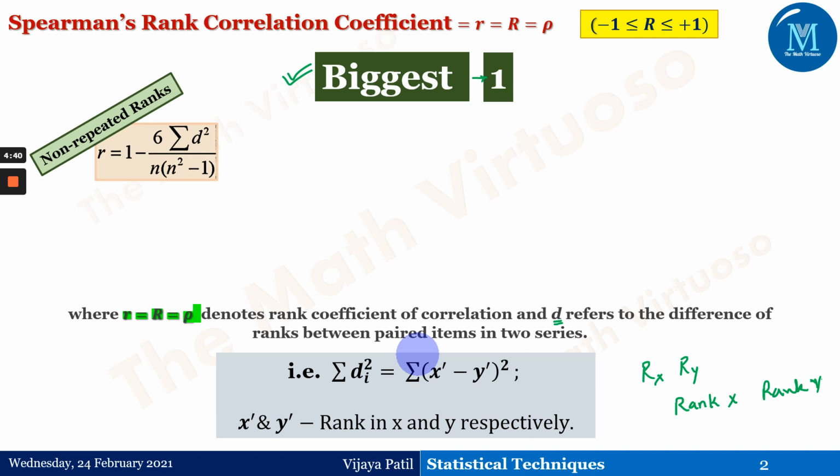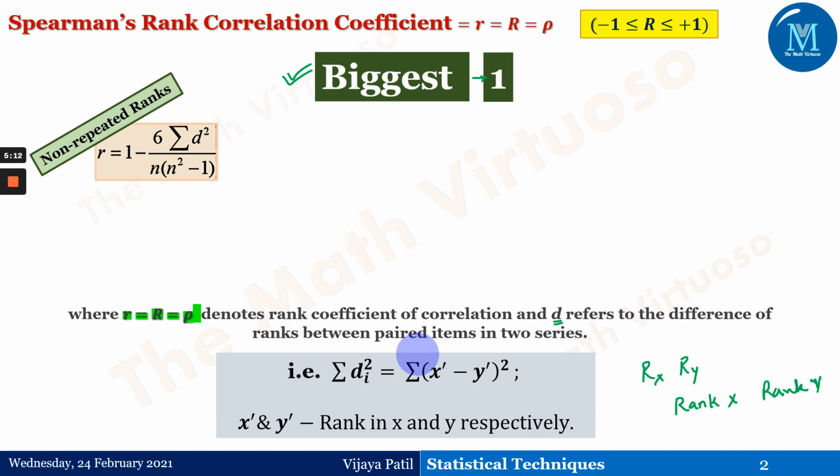Now if any two or more individuals are bracketed equal in any classification with respect to the characteristics A and B, or if there is more than one item with the same value in the series, then Spearman's formula for calculating the rank correlation coefficient breaks down. Since in this case, each of the variables x and y does not assume the values 1, 2 up to n, consequently x bar is not equal to y bar.